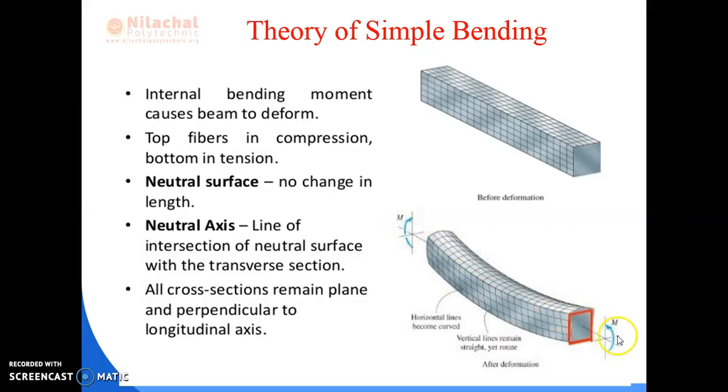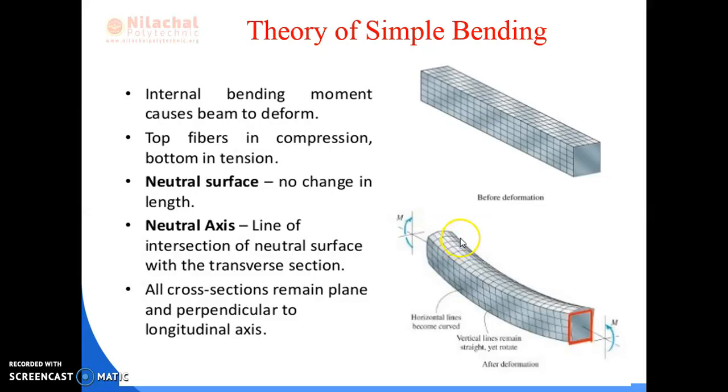These two couples bend the beam in such a way that there is a portion of the beam decreasing its length and there is a fiber of the beam increasing its length. As shown in the figure, we have a line. This line is known as your neutral line, or the central line of the beam, where no contraction or expansion of the body takes place.